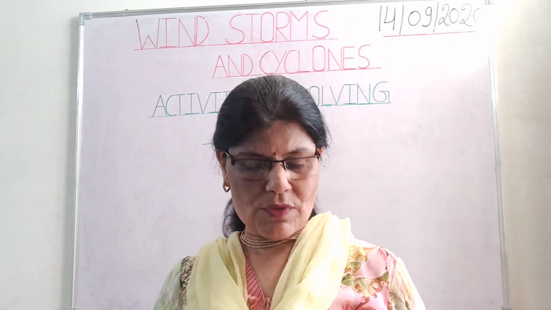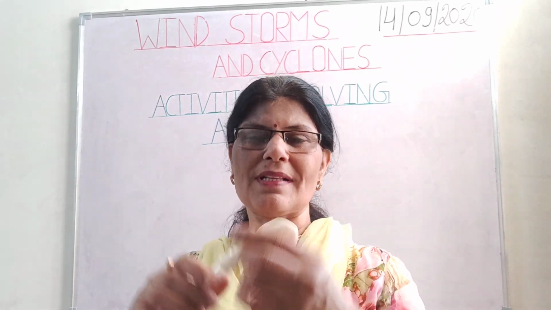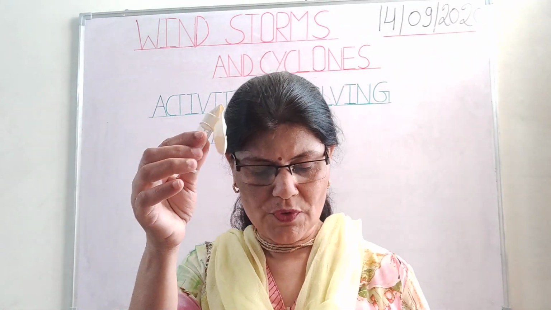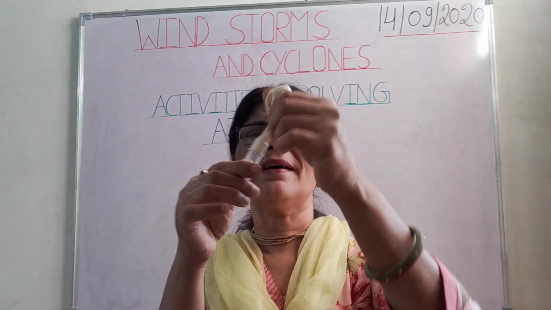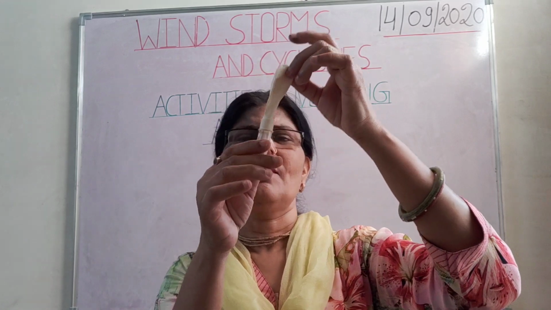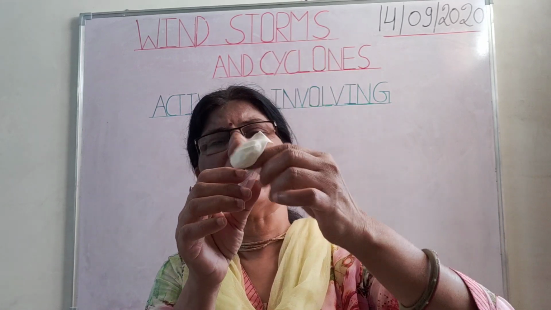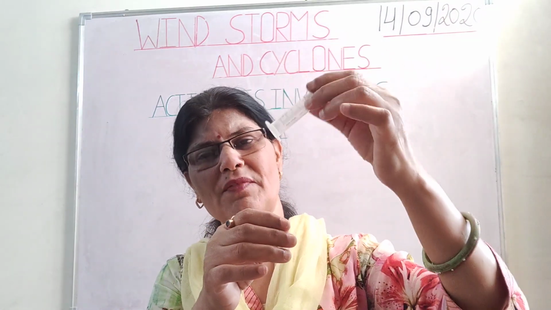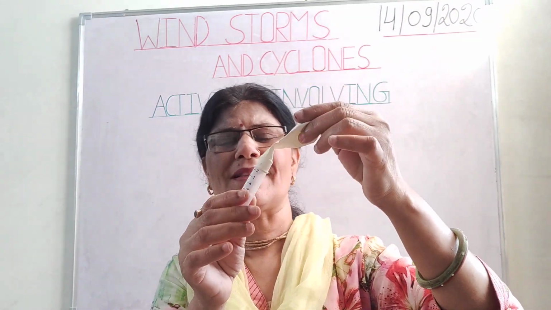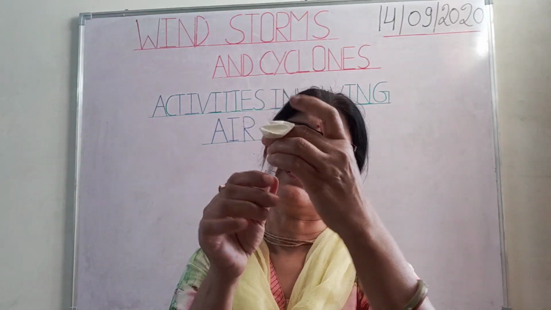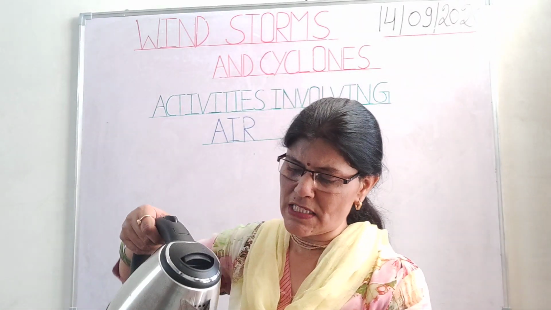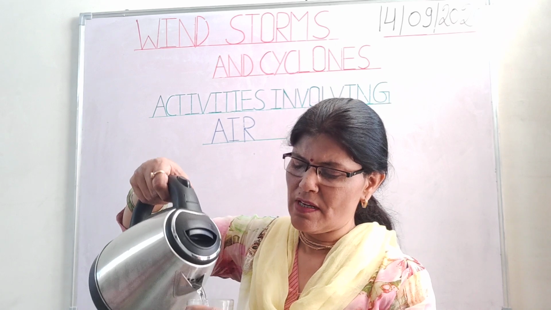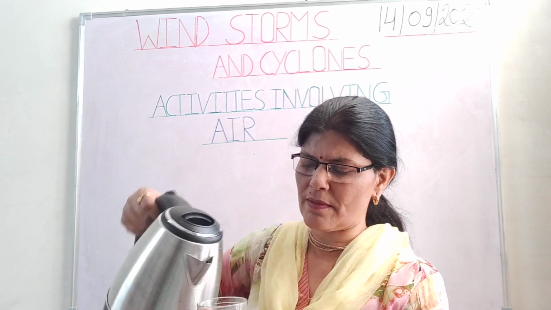First of all, you have to tie this balloon over the boiling tube. If you are having a balloon, you can stretch it and tie it like this over the boiling tube. I'm not having a boiling tube right now, so I am using this syringe. You have to attach this balloon over it like this, and put some hot water in a beaker or glass, whatever you are having. It should be transparent.